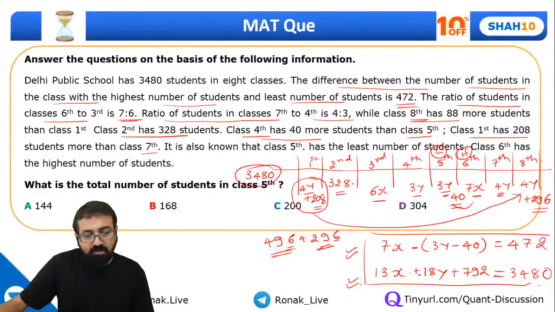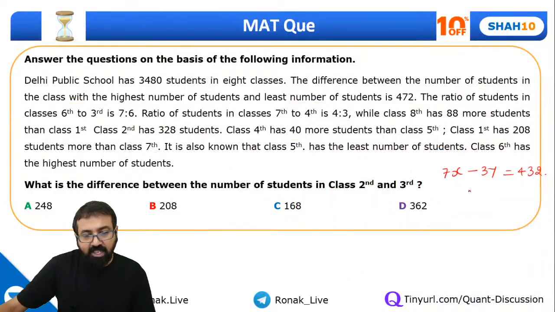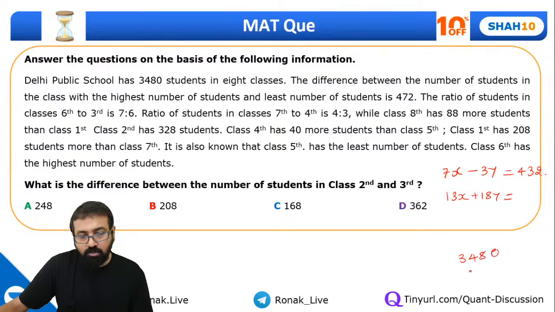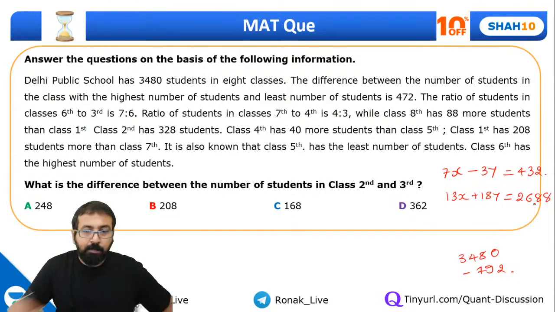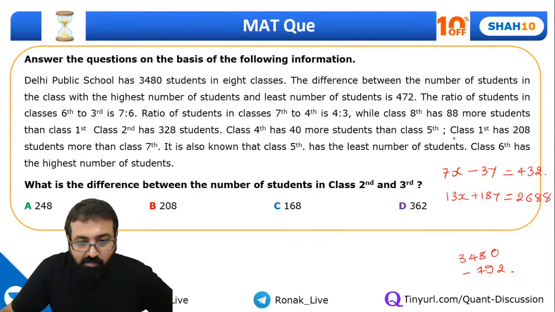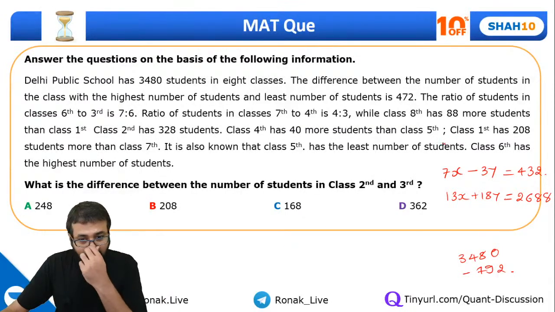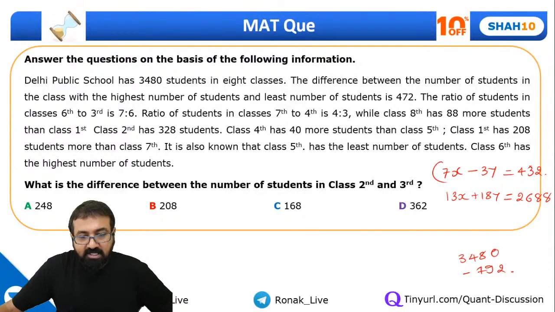And the second equation will be 13x plus 18y equal to 3480 minus 792. So this will come out to be 2688, right? Now you do one thing, you multiply this equation by 6.